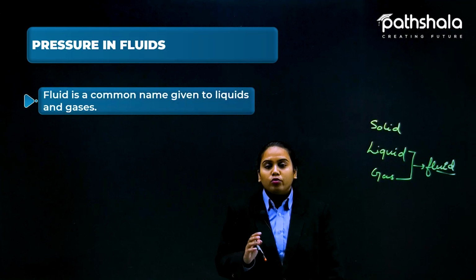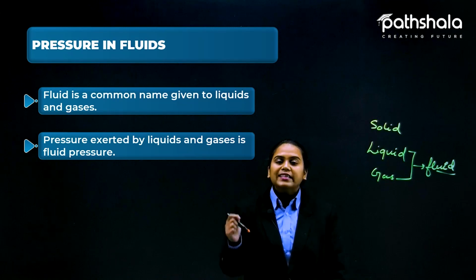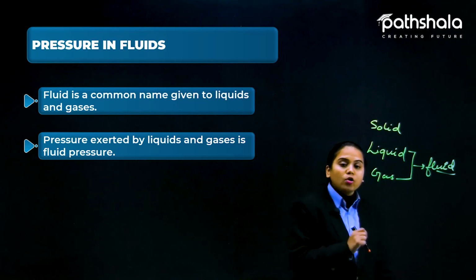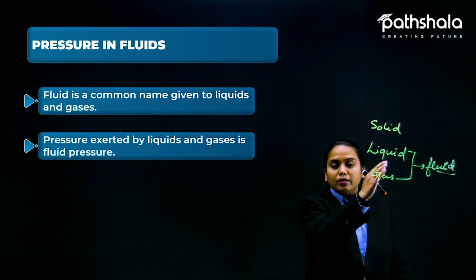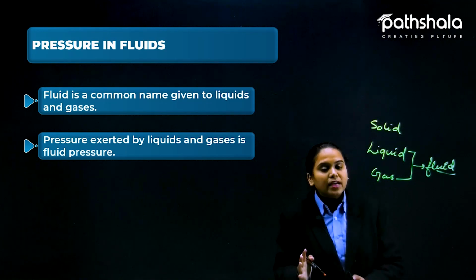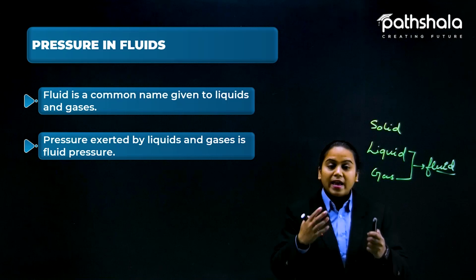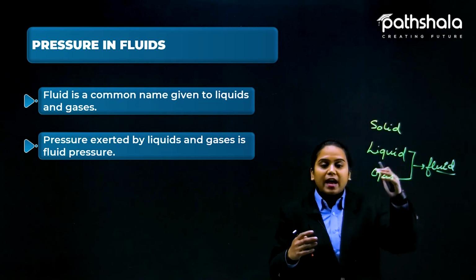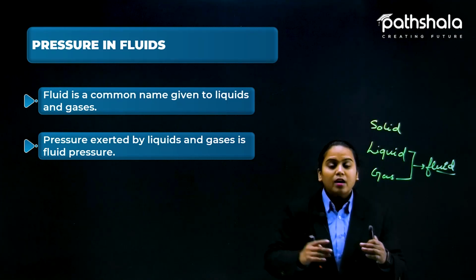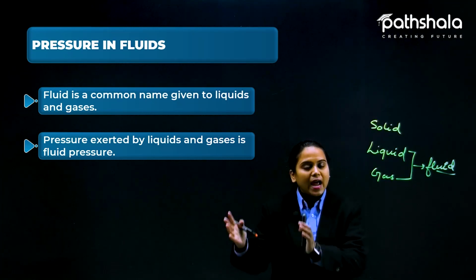Now you know that fluid is the common name given to the liquids and the gases, and the pressure exerted by liquid and gas is known as the fluid pressure. How does it happen? Because these two, liquid and gas, also contain atoms and molecules, and those atoms and molecules exert pressure on anything. How? By applying force. When a lot of liquid shifts from one place to another, like in rivers, the river is moving and containing lots of molecules and atoms with itself.